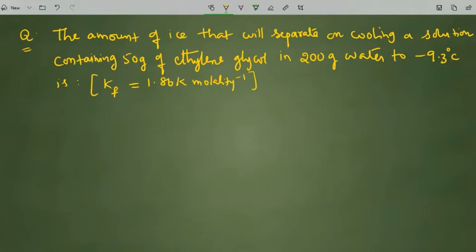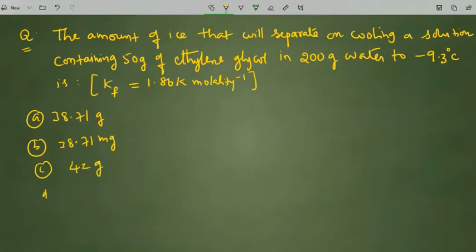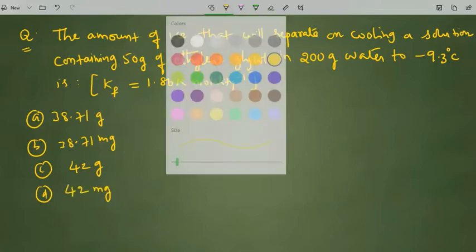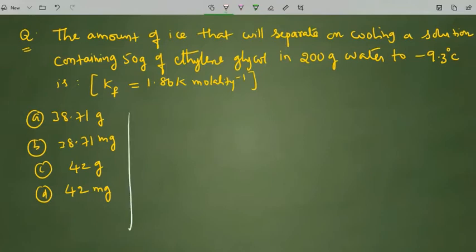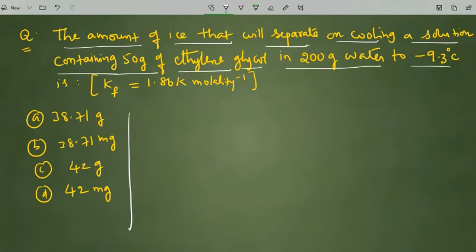In this question, we have options, so I will check them. That is 38.7 grams. Another one, 38.71 milligrams. The other one, 42 grams. Another one is 42 milligrams. Okay. So once again I will read the problem. The amount of ice that will separate on cooling a solution containing 50 grams of ethylene glycol in 200 grams of water to minus 9.3 degrees Celsius.